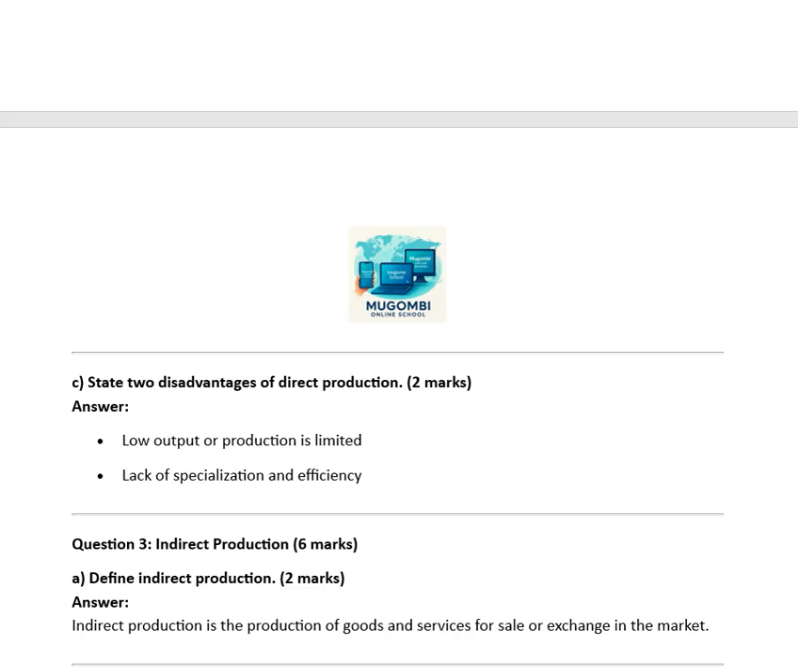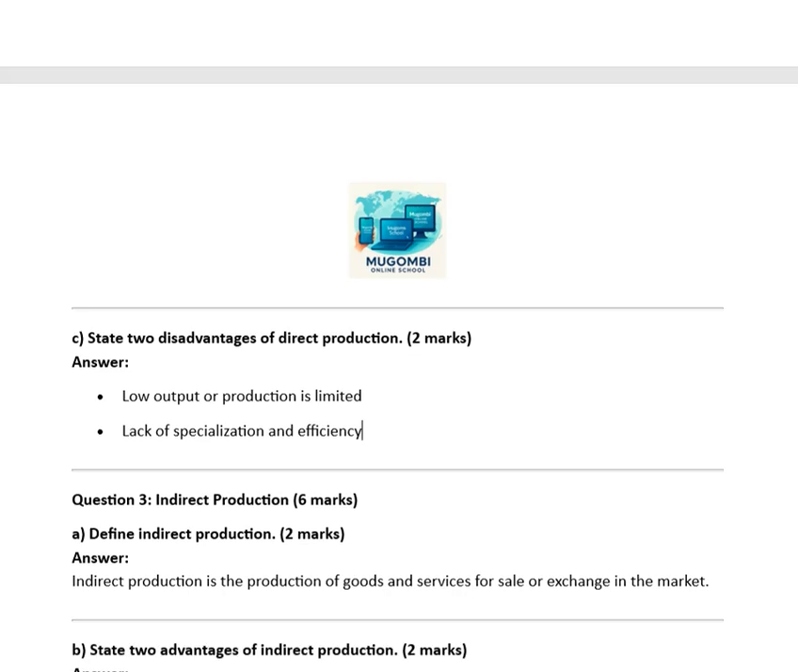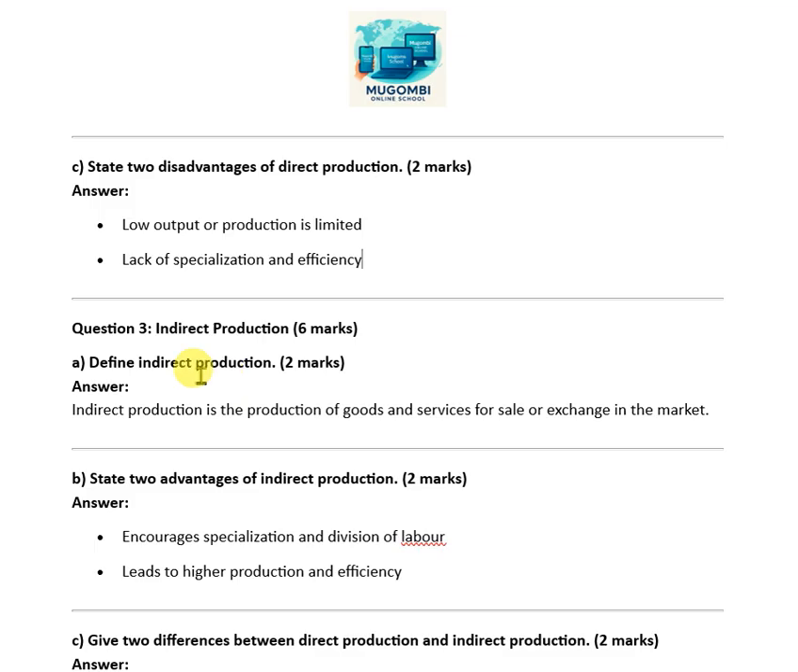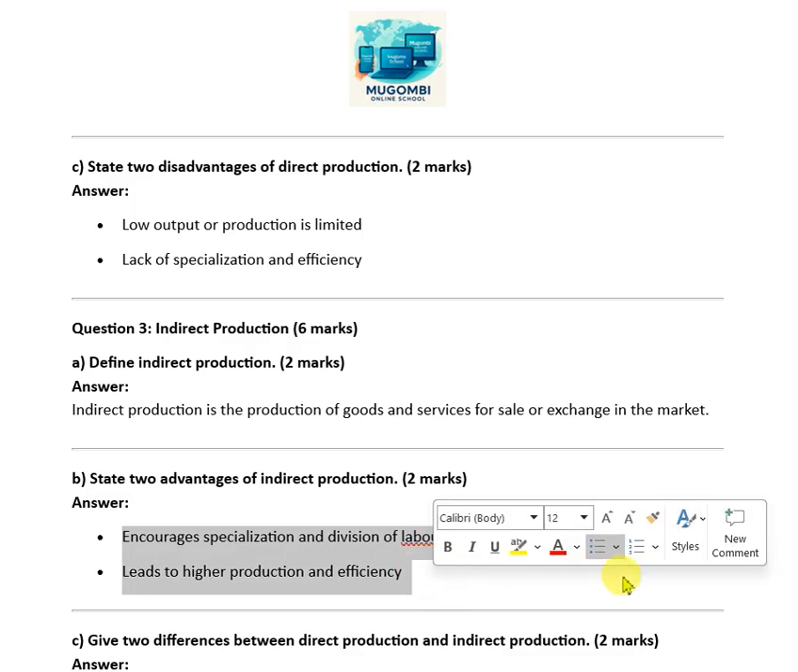Right. Question number 3, define indirect production. Indirect production differs from direct production in that with indirect production you are producing goods that you do not want yourself, but that are wanted by someone else. So indirect production is the production of goods and services for sale or exchange in the market. State 2 advantages of indirect production. We want advantages. It encourages specialization and division of labor, as well as leads to higher production and efficiency.